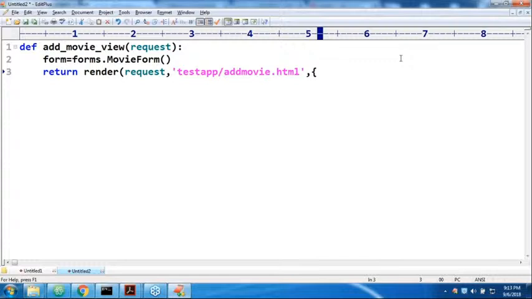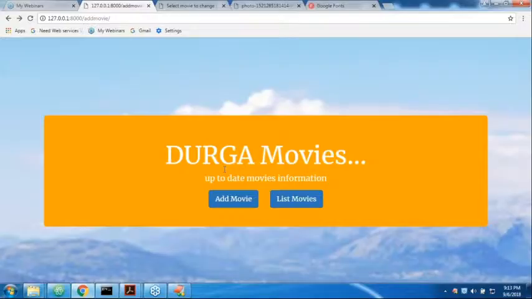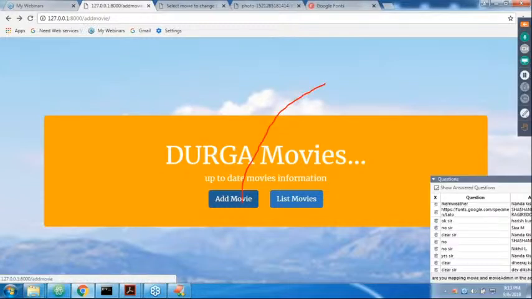We just require to write these two lines, because if I click this button, immediately the control goes to the add movie function. That view function is responsible to display add_movie.html.